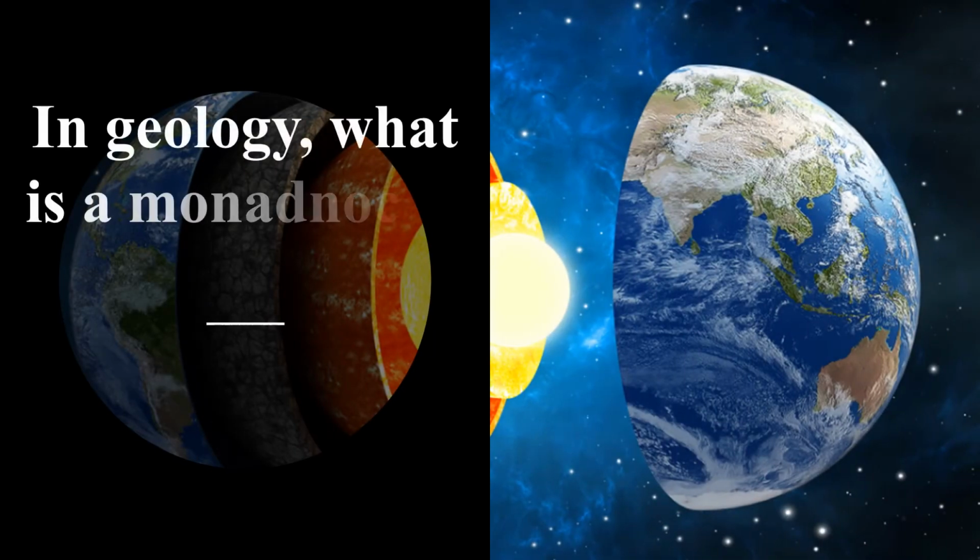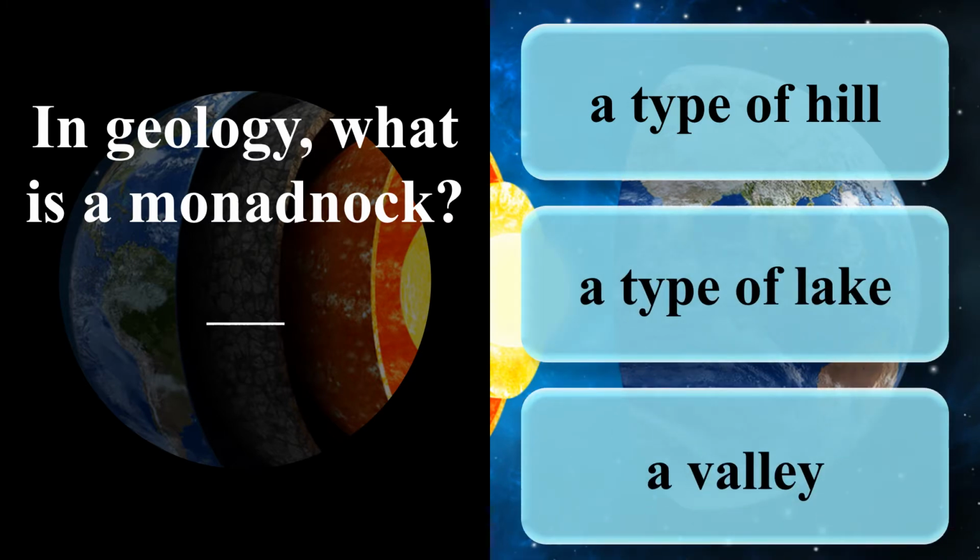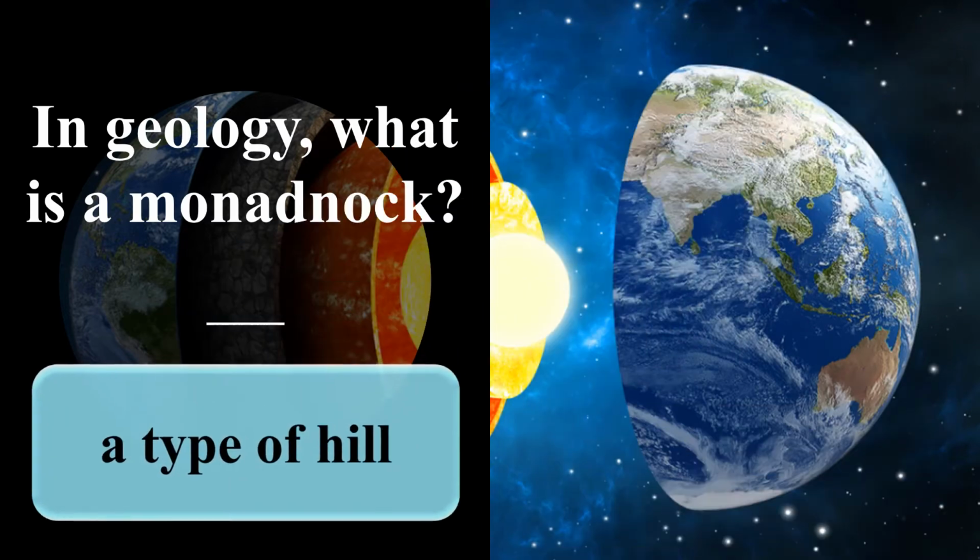In geology, what is a monadnock? A type of hill. A type of lake. A valley. A type of hill.